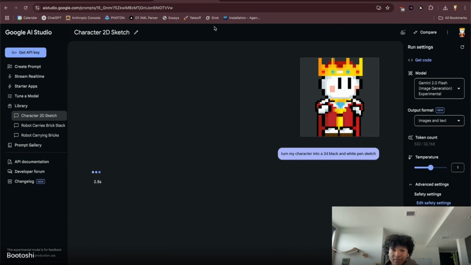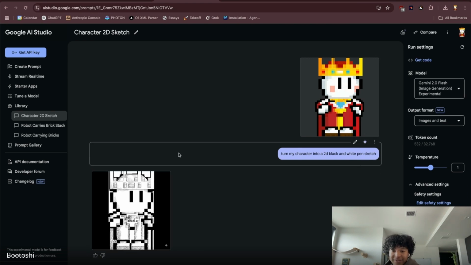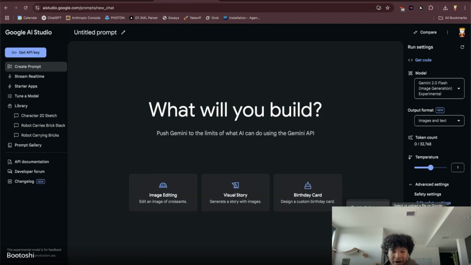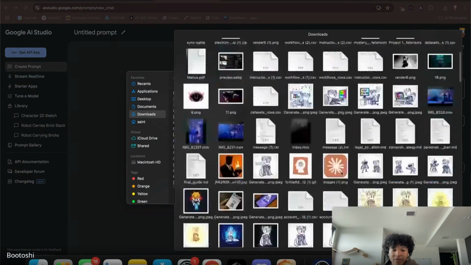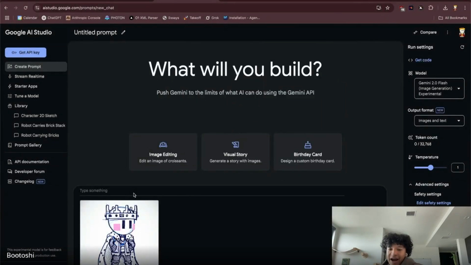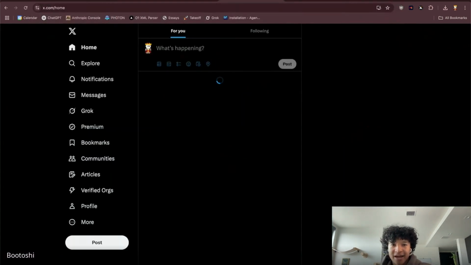Yes, this is Gemini. So you can go to aistudio.google.com and play with this. So it turns into a sketch. And one of the prompts I did, I ended up getting this picture, which I loved a lot. So it took that initial picture and turned it into this sketch. And I fell in love with this sketch. I'm like, wow, that's actually fantastic. So I kind of use it to iterate and generate things.